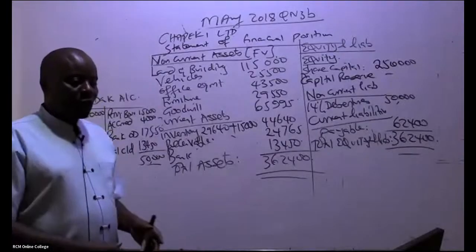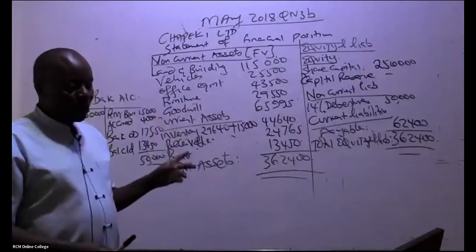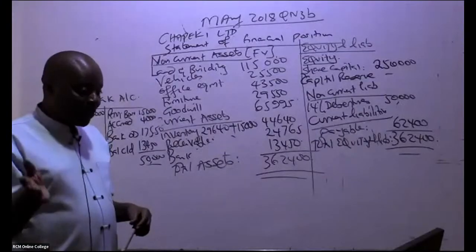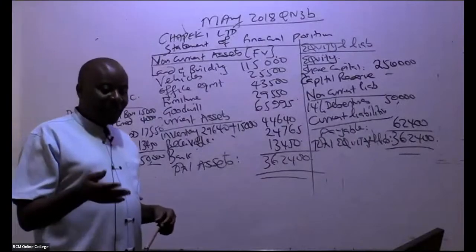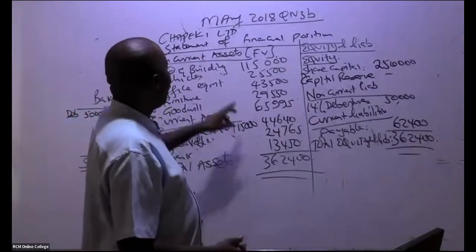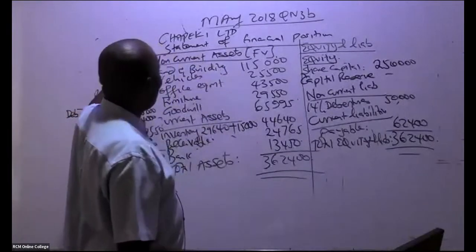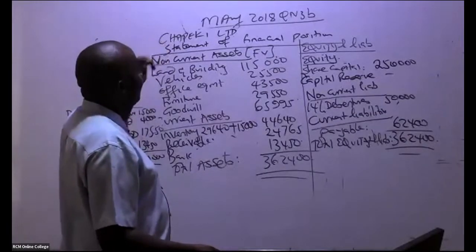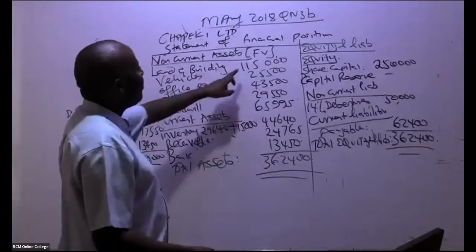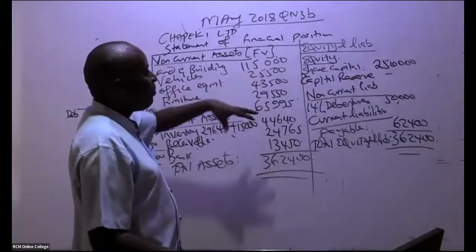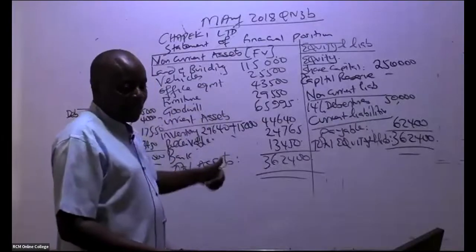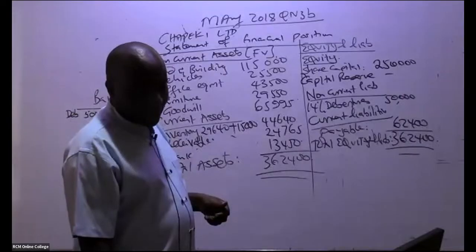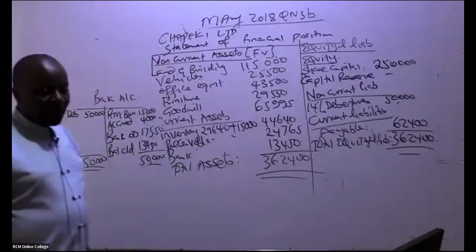But in an exam situation, it will be very hard for you to balance that question within the time. It has taken me more than 1.5 hours to do this. But for questions like Roman 2, where they want you to put Chapeki Limited's statement of financial position, some of these things you don't even need any workings. You can go and post them and you'll be able to pass. So that is it, ladies and gentlemen.